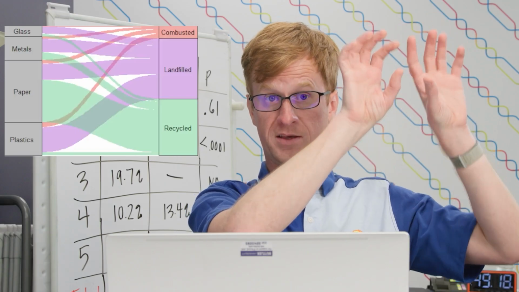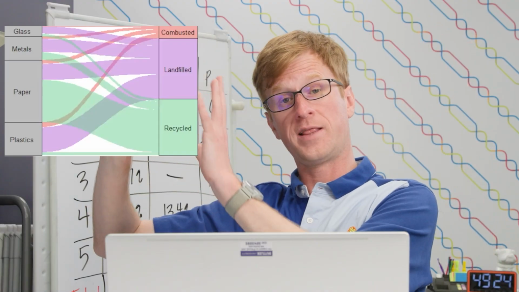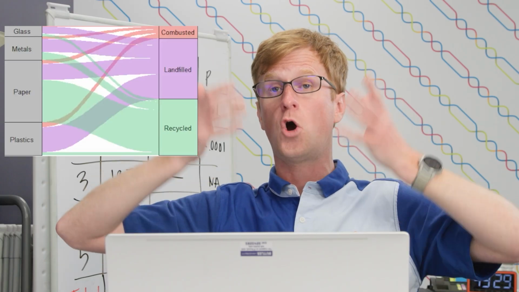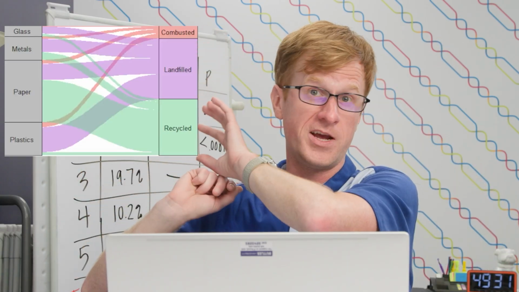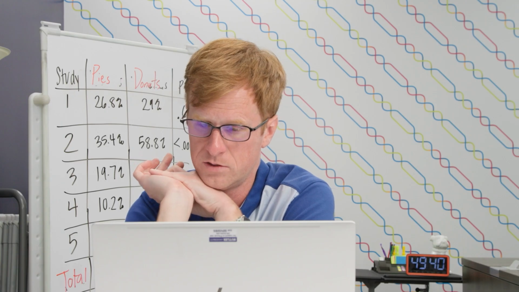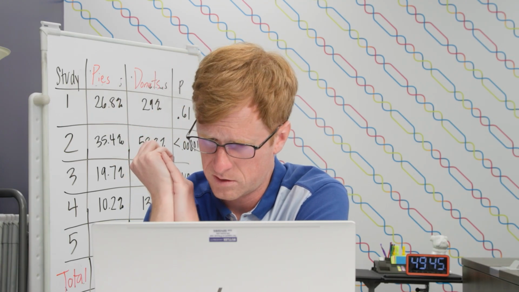We've colored it by the different types, and by doing this, if you look at the left, you can pretty easily see how much of each one is going to each place. But then if you look at the right and look across the whole graph, you can see the proportion overall that goes to each fate, we'll say. So, about even amounts of these things are supposedly being landfilled or recycled, while much less is being combusted.